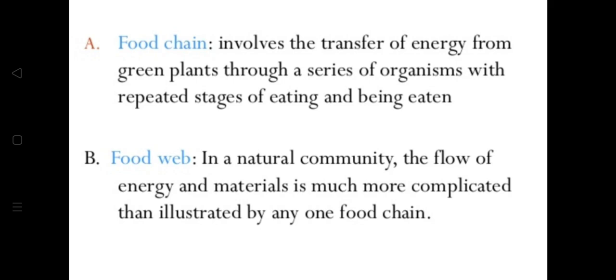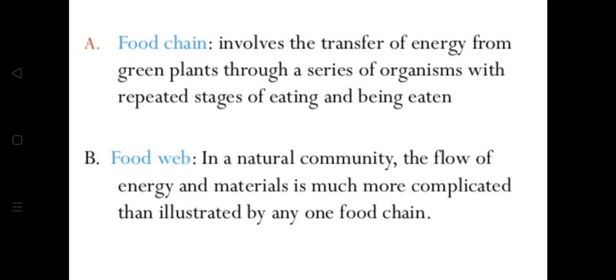A food chain, as known, involves the transfer of energy from green plants through a series of organisms with repeated stages of eating and being eaten. In a food web, in a natural community, the flow of energy and materials is much more complicated than illustrated by any one food chain.